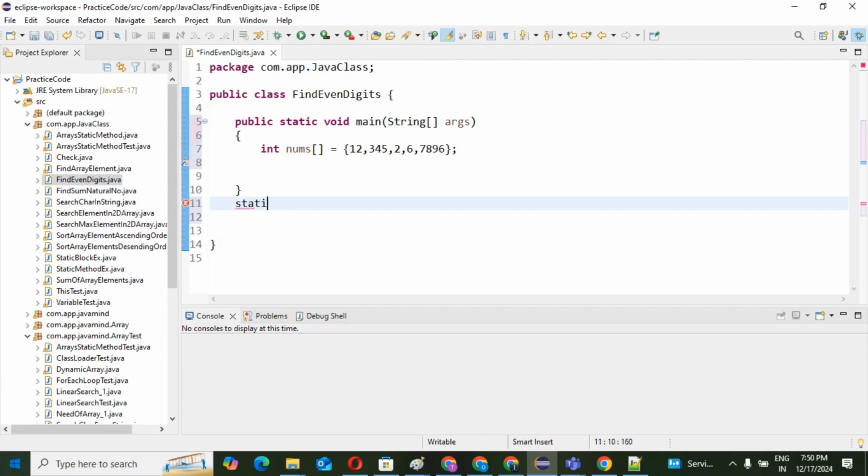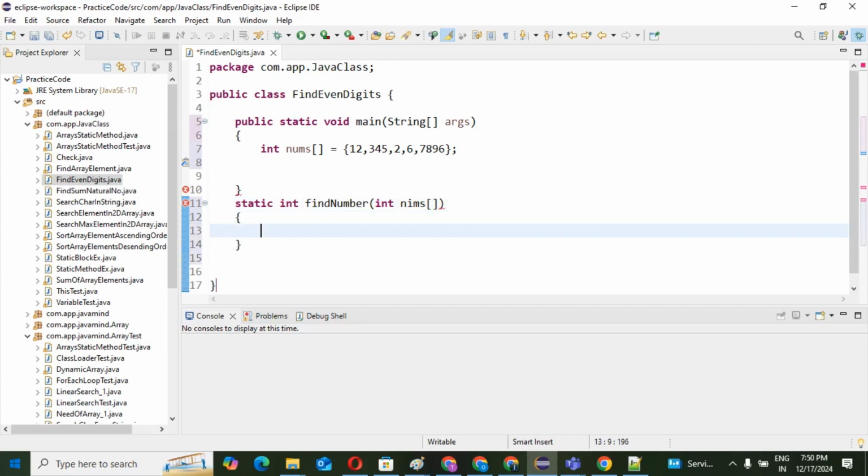A static method, and I am taking the return type of this method as int. The method name is findNumber, and this method expects our input array, int nums array. So in this findNumber method, what we are going to implement is the logic, just concentrate.